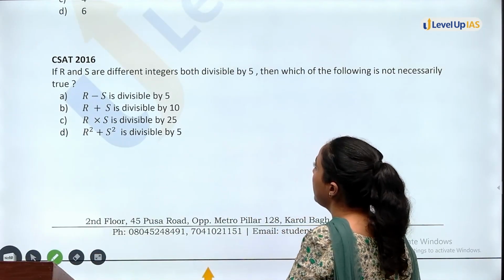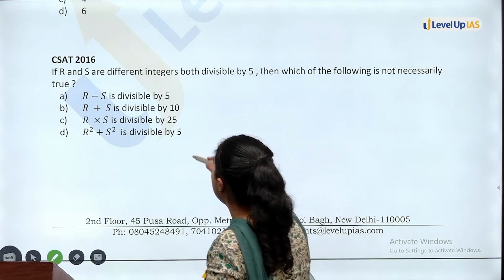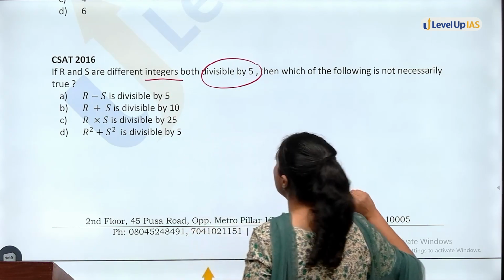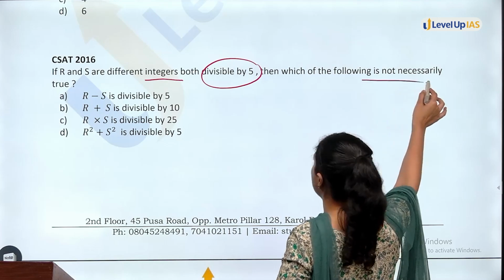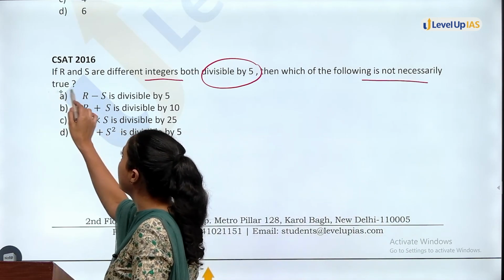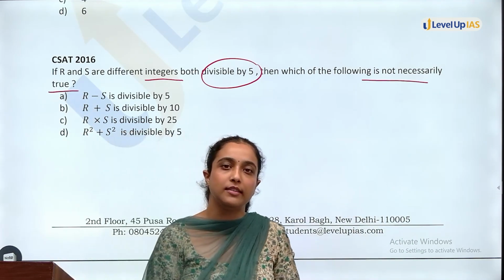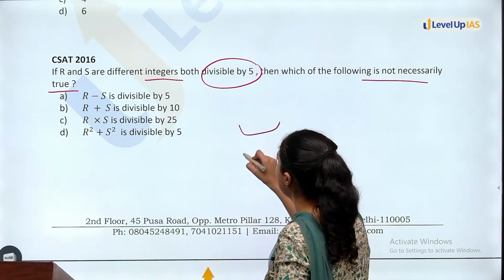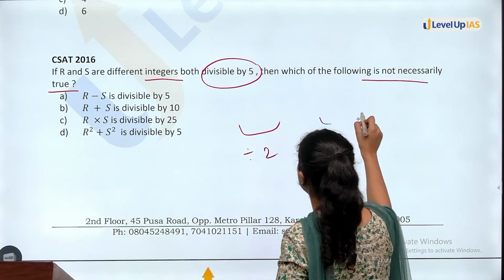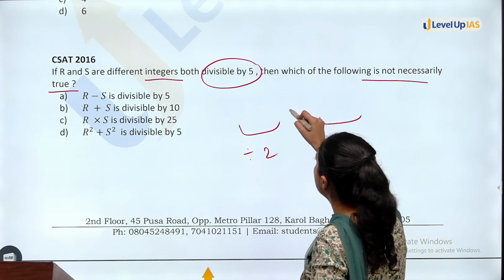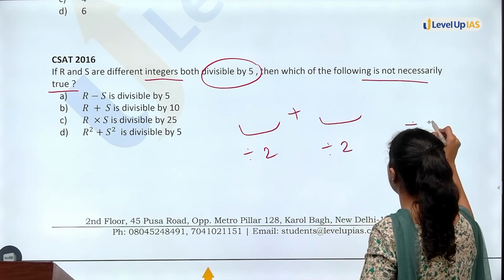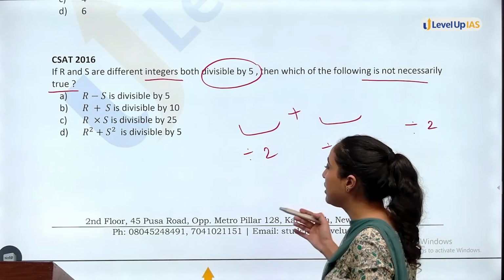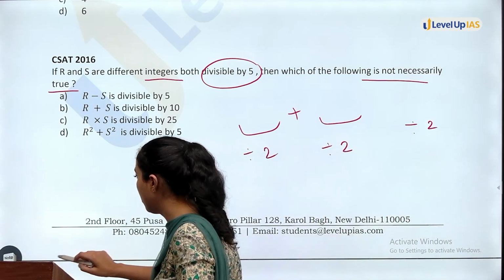2016 mein, if R and S are different integers, both divisible by 5, then which of the following is not necessarily true? See, we have already done some questions like this in which I told you that if this is divisible by 2, this is divisible by 2, then sum will also be divisible by 2. Right? This is what we discussed. Similarly, you use the same concept here also.